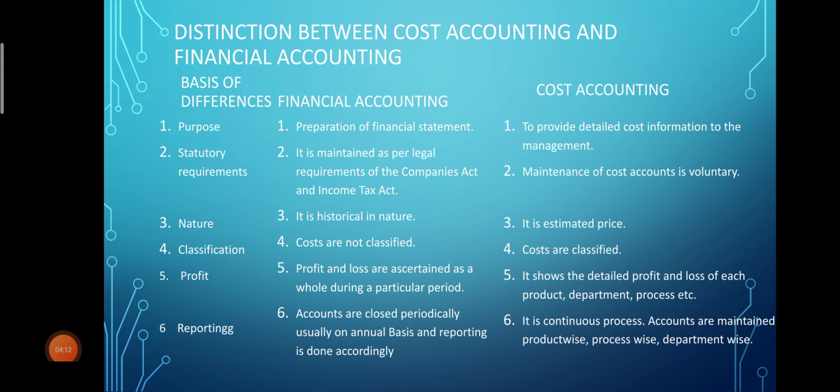So whatever we have incurred for the whole year, that itself will be recorded. Now in case of cost accounting, it shows the detailed profit and loss of each product, department, process, etc. Because in cost accounting we maintain accounts department wise, product wise, job wise, process wise. So here, department wise or product wise, profit and loss can be ascertained.